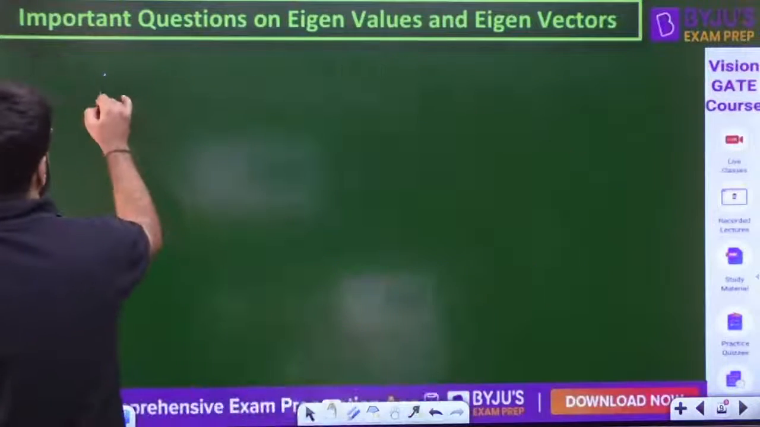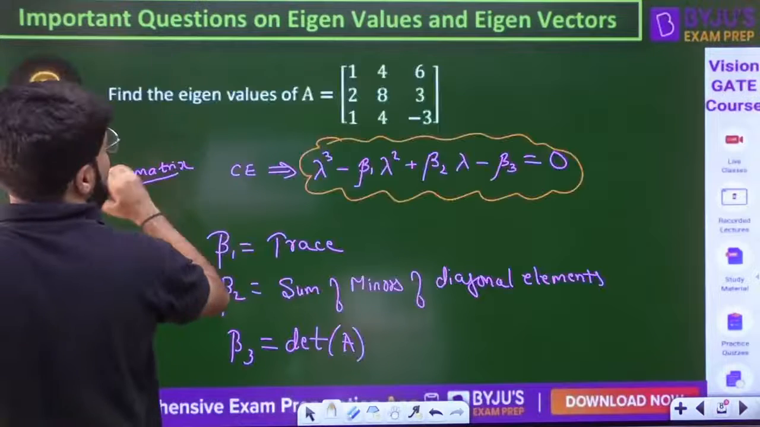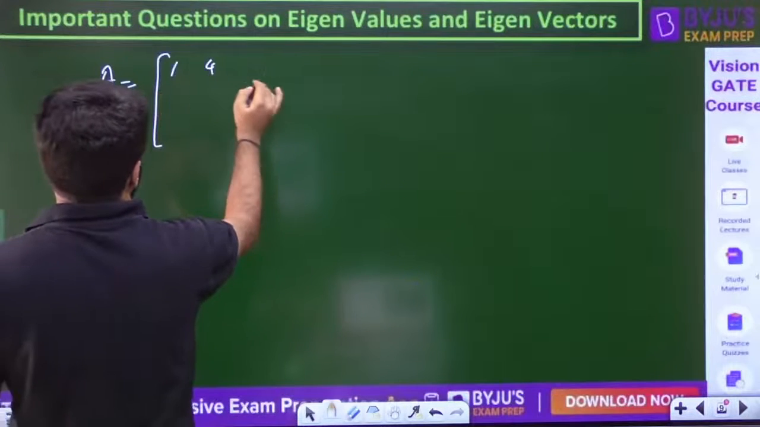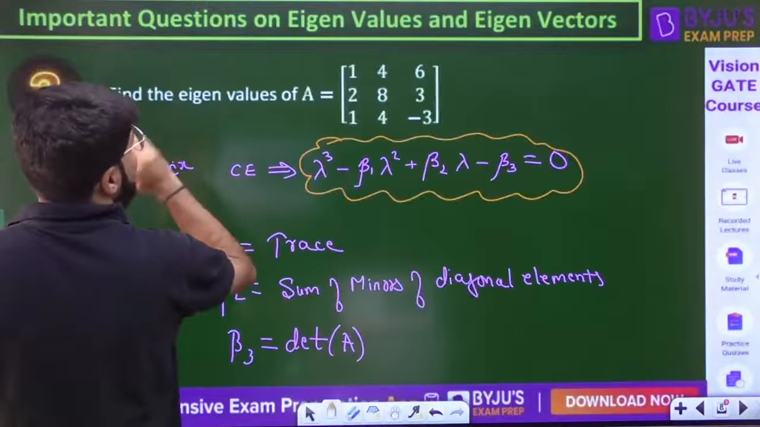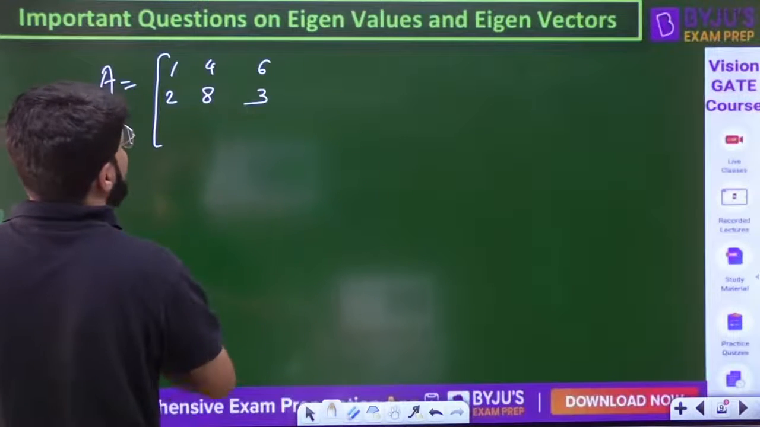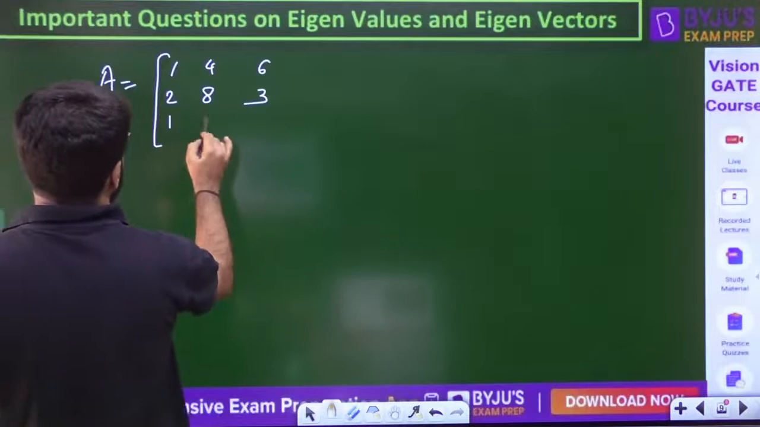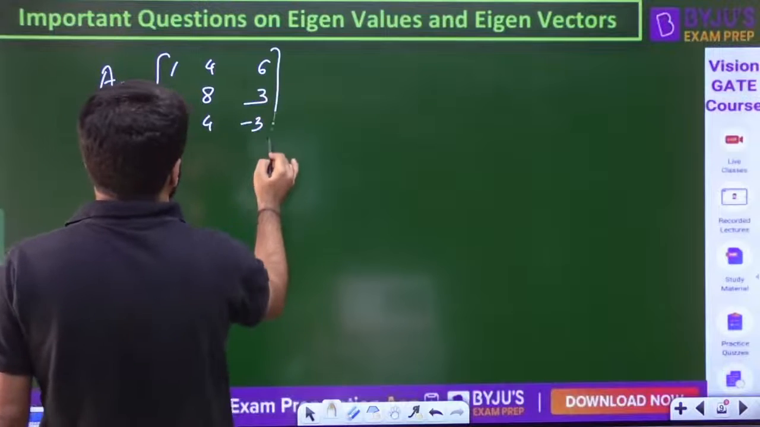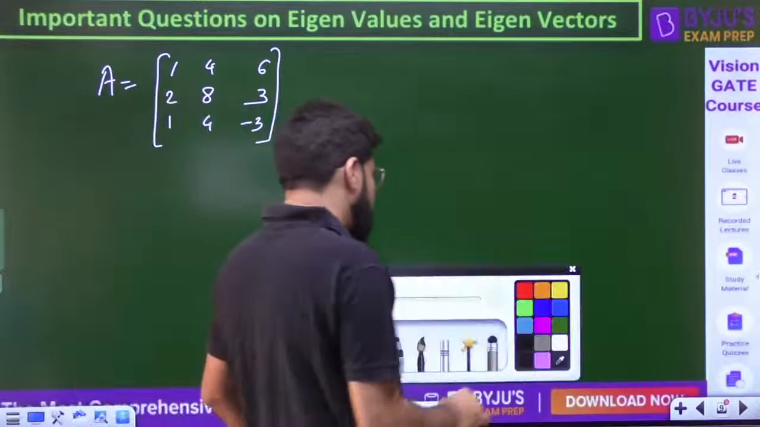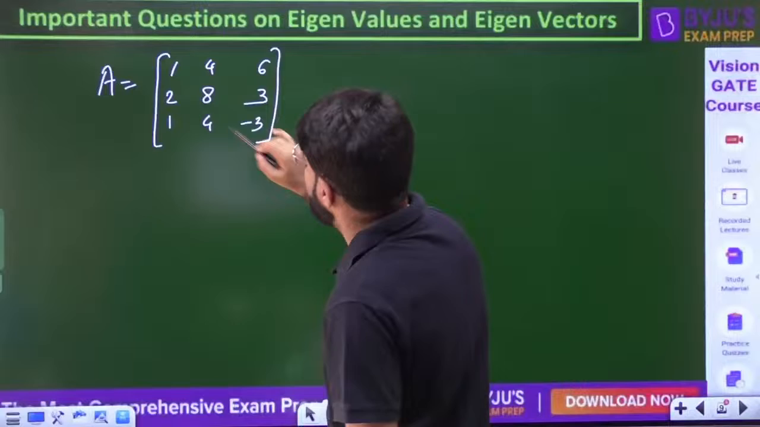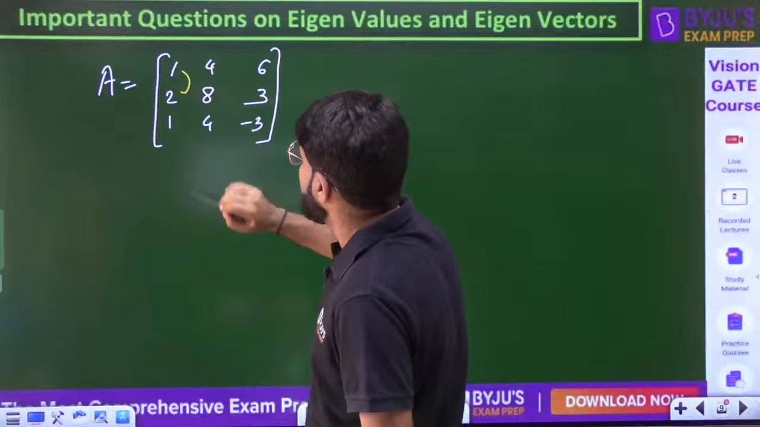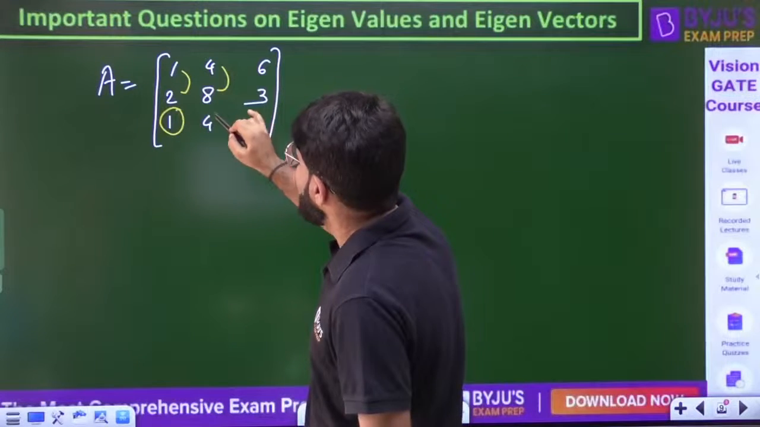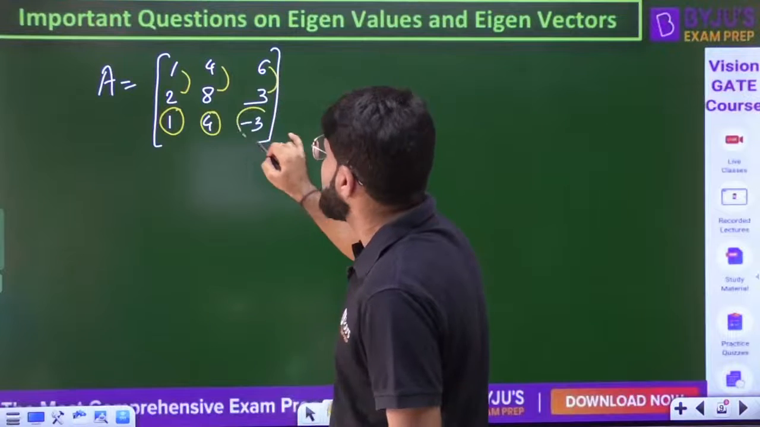There is one clear observation here in front of me. Let me write down the matrix so that we start calculating. We have 1, 4, 6, then 2, 8, 3, and then 1, 4 and minus 3. I have a very clear observation by looking at the arrangement of the numbers. When I subtract, 2 minus 1 is 1, 8 minus 4 becomes 4, 3 minus 6 becomes minus 3.